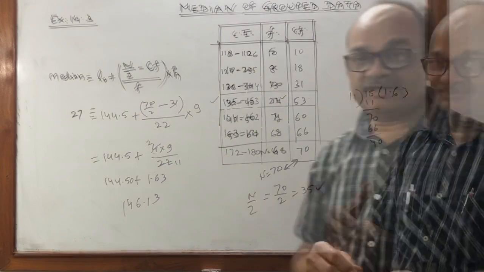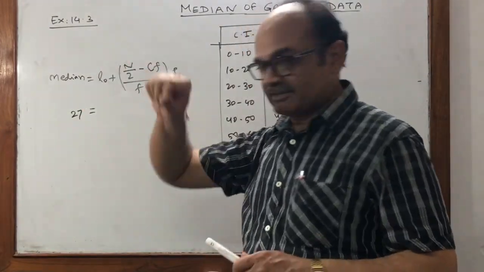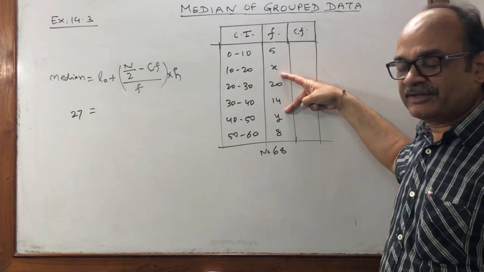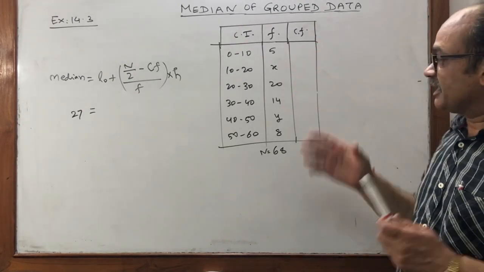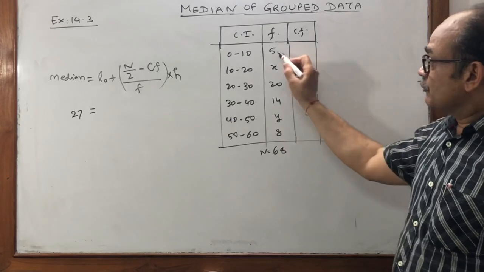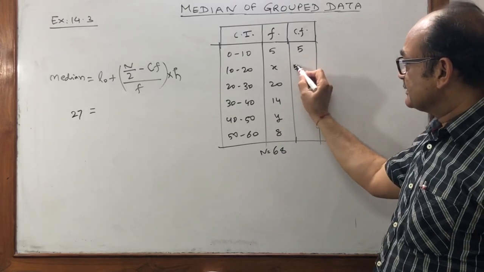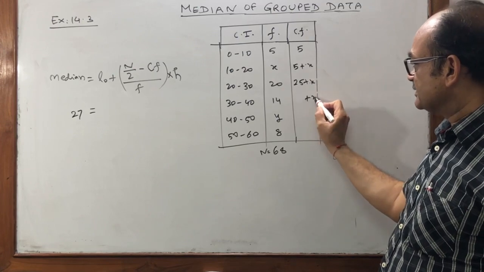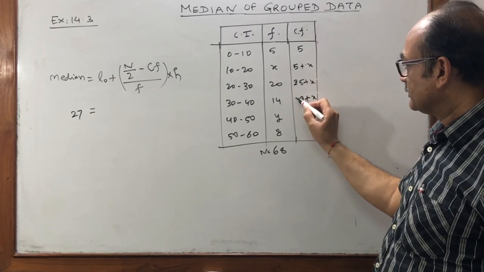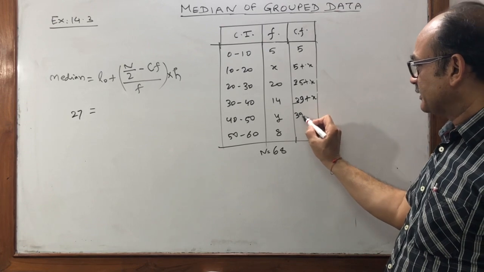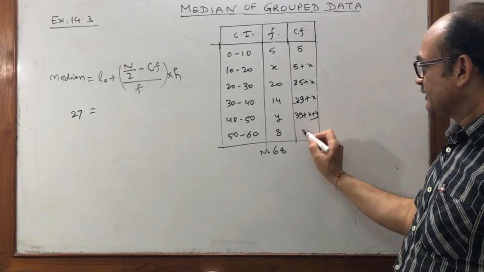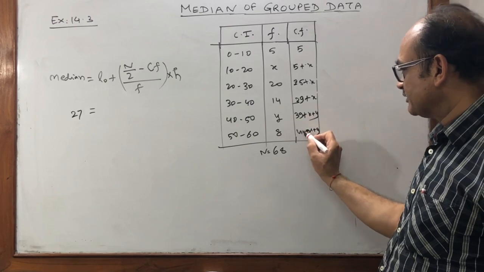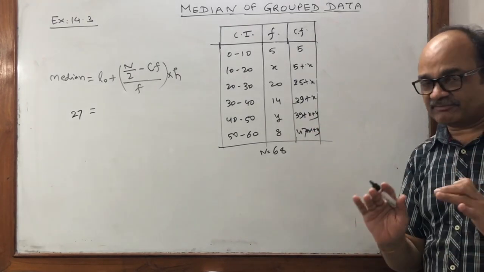एक और क्वेश्चन लेते हैं. When median is given 27, but two of the frequencies are missing, x and y. Very important question. So first we start with the CF table. 5 plus x, 25 plus x, 39 plus x, 39 plus x plus y, and 47 plus x plus y.